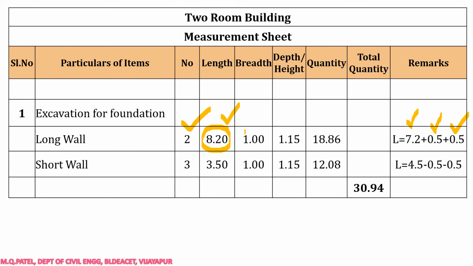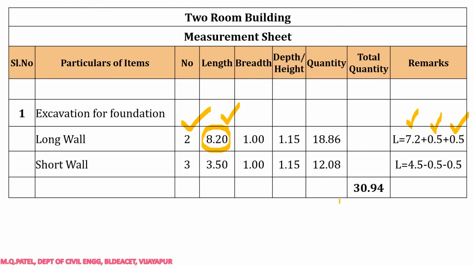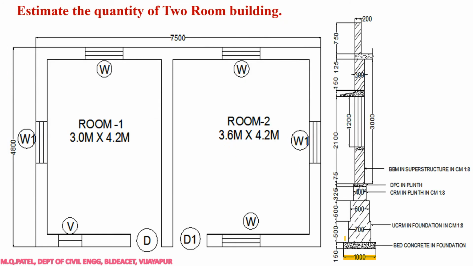Only the length needs calculation. Breadth and depth you'll get directly, right? So breadth is how much now? If you see the breadth of excavation, here it is 1 meter, that means we do 1 meter width excavation, right? So therefore breadth will be 1 meter. Then next comes depth, right? Depth means below the ground level we are going to do the excavation. For example, if this is the ground level, below this we have to do the excavation, right? So now we have to calculate this depth.